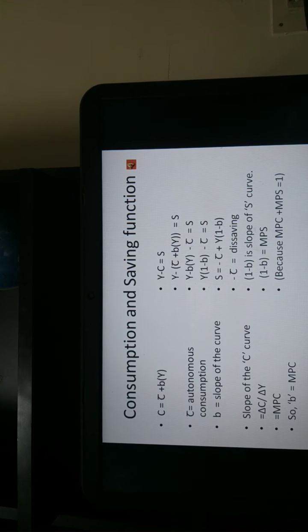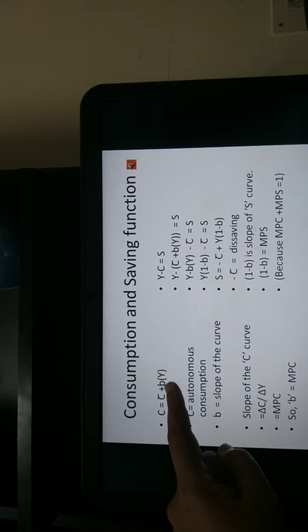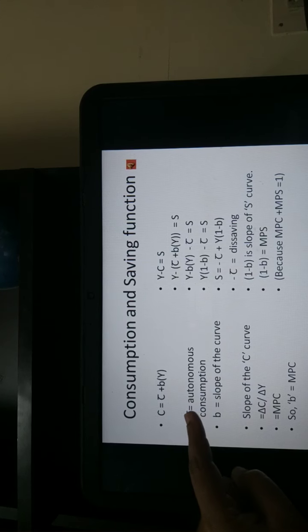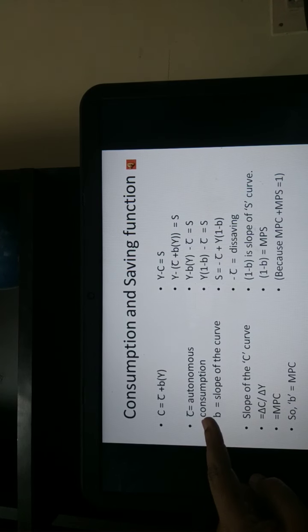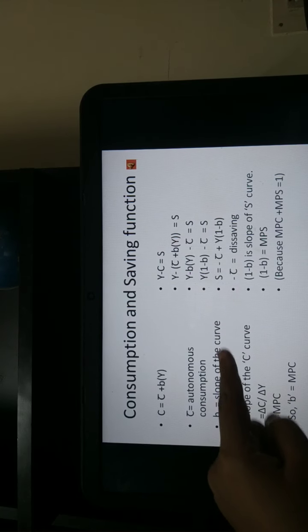So what is a consumption function? Consumption depends on the income, right? Also, there is this small autonomous consumption part. So the consumption function can be written as C is equal to C bar plus BY. C bar is the autonomous consumption or the income inelastic consumption, and B is the slope of the consumption curve.